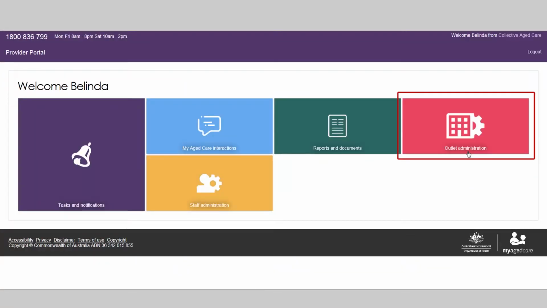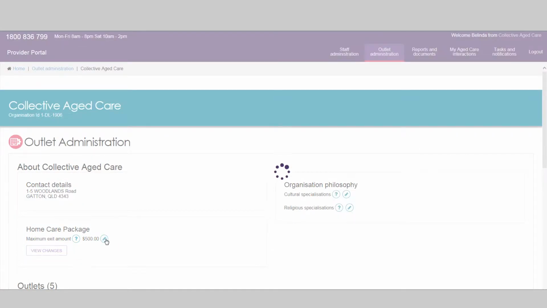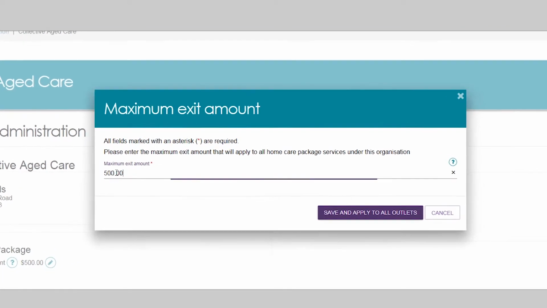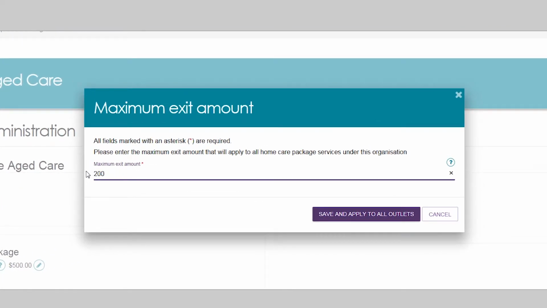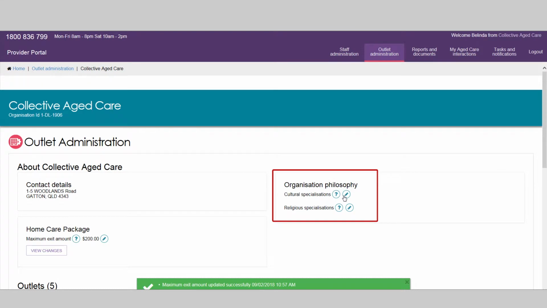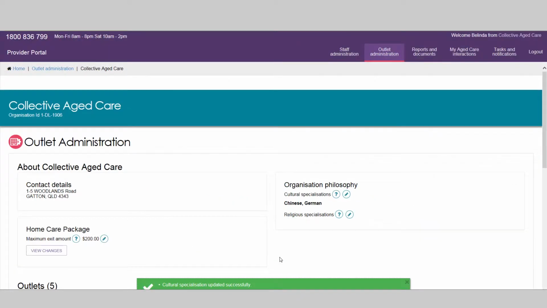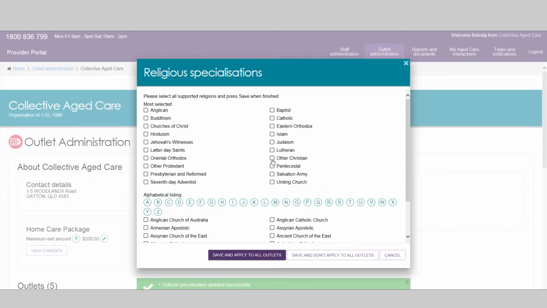Your organisation administrator in the provider portal is responsible for adding or editing the maximum exit amount that may be charged if a client changes providers or leaves home care. The maximum exit amount is a mandatory field which will be applied to all outlets under the organisation. The organisation administrator can also configure the organisation's cultural and religious specialisations, which can be applied to all existing outlets, or set as the default for any new outlets created.